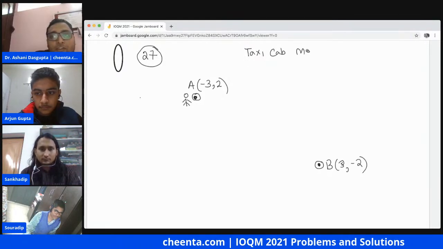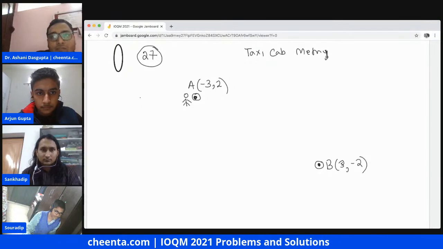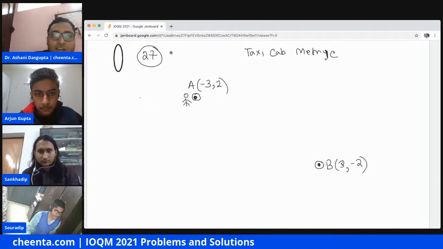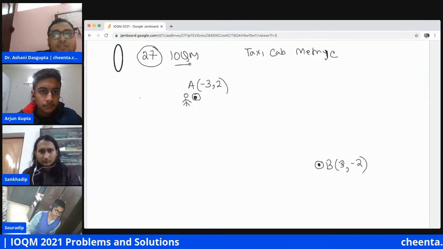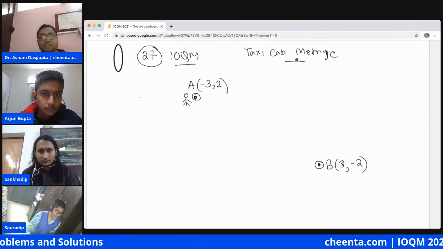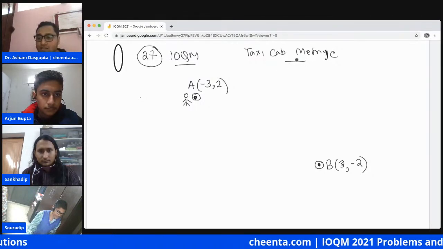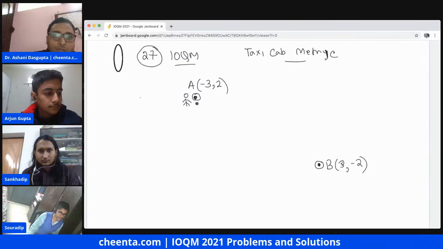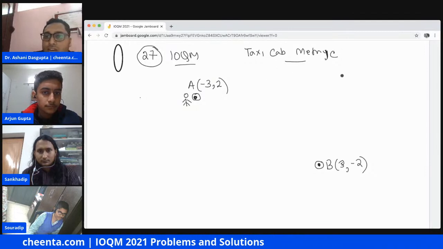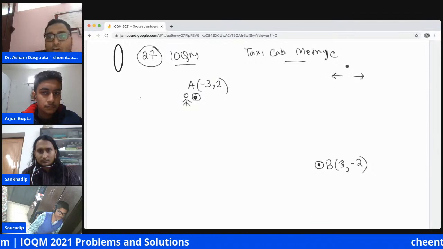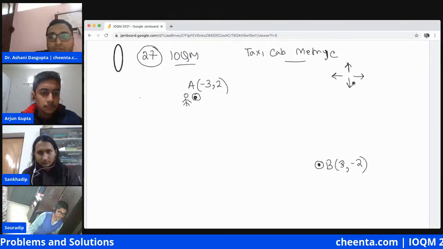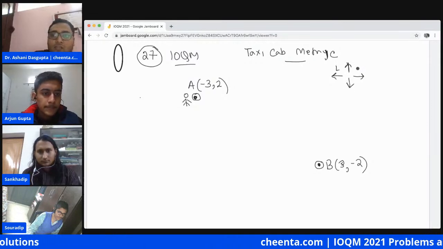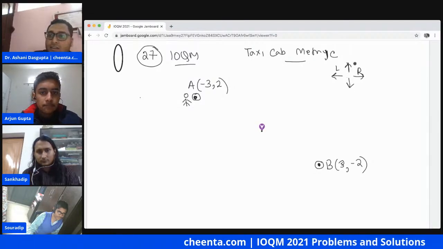So this is a geometry and combinatorics problem, IOQM problem number 27, and it uses something called the taxicab metric. Now, if you have not seen the taxicab metric before, it's very simple actually. What you do is you either go left or right, or you go up or down. So you are not allowed to go diagonally.